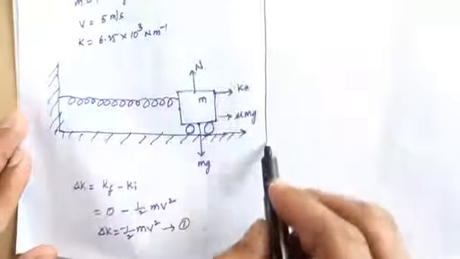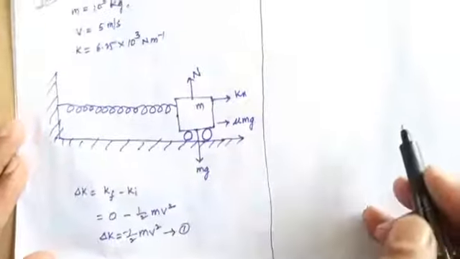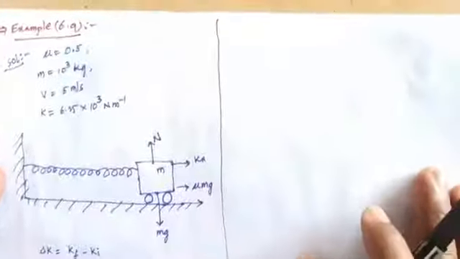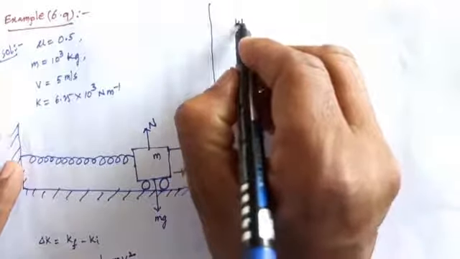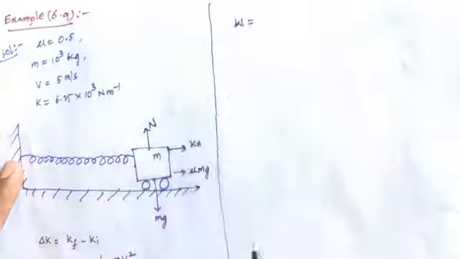Okay, right now, the work done. So we can write the work energy theorem. The work done on the car, the work done on the spring or the car.